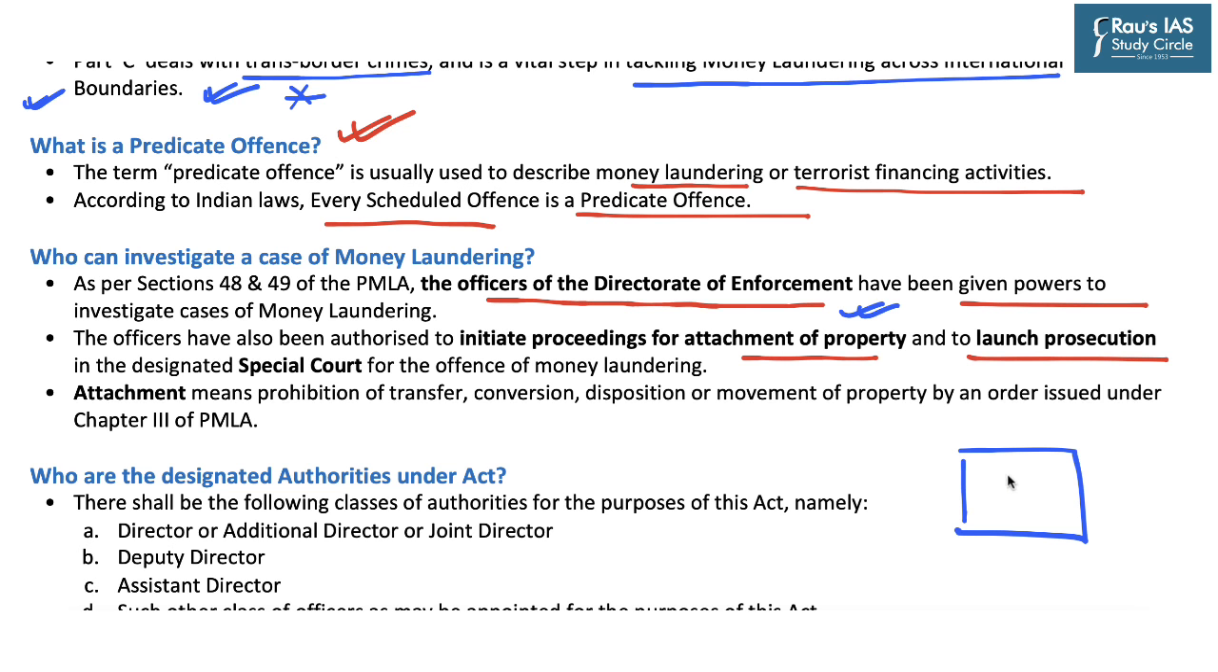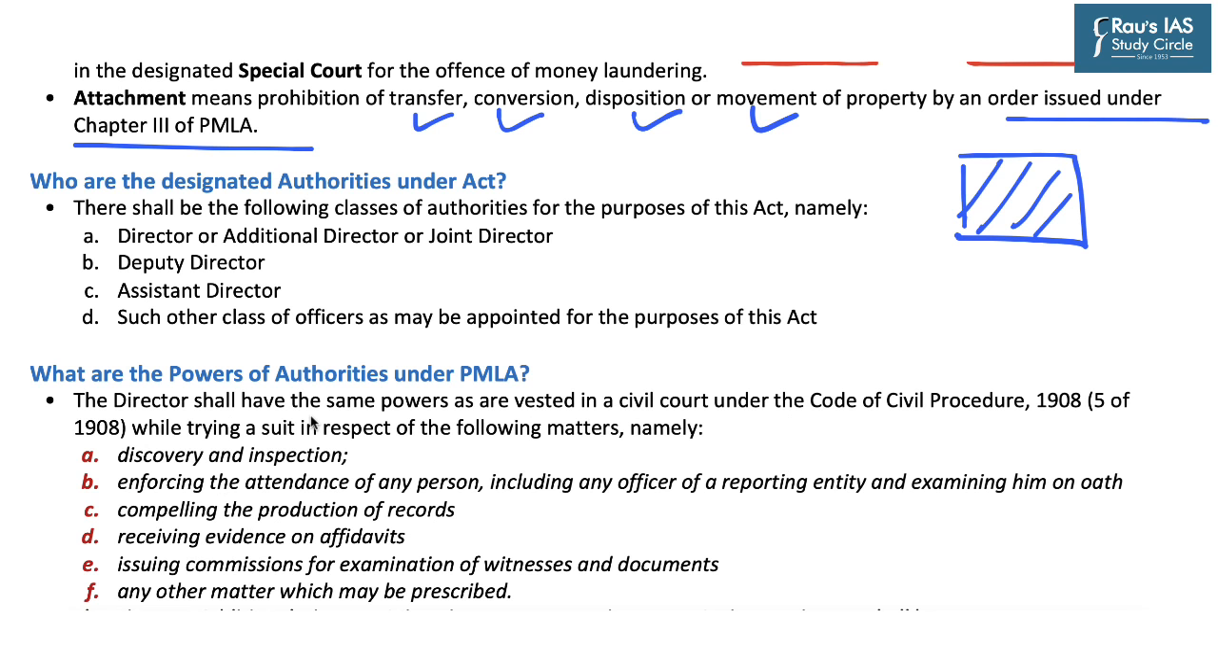Now here, attachment of property means any property associated with money laundering. There shall be prohibition of transfer, conversion, disposition or movement of such property by an order issued under Chapter 3 of PMLA. So this is the meaning of attachment of property. Now the PMLA also provides for designated authorities. These designated authorities are Director or Additional Director or Joint Director of Enforcement Directorate, Deputy Director, Assistant Director or such other class of officers as may be appointed for this particular purpose by the central government.